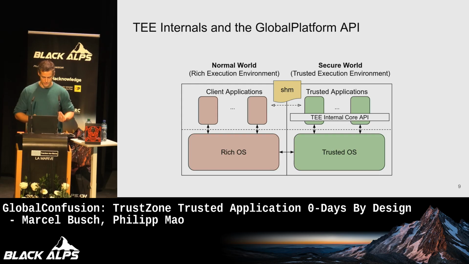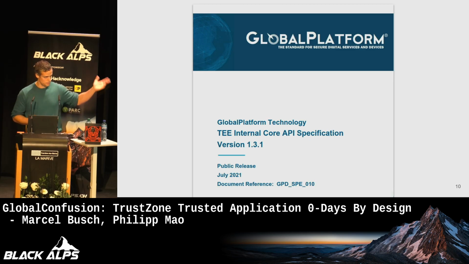One of these specifications is the TEE Internal Core API, which basically defines how trusted applications talk to the trusted operating system, and how they are interfaced from the outside world. So when a client application talks to a trusted application, you will find how this is supposed to work according to Global Platform in these specifications. You can find those online. Those are a couple of 100 pages at most, I guess, that define how this looks.